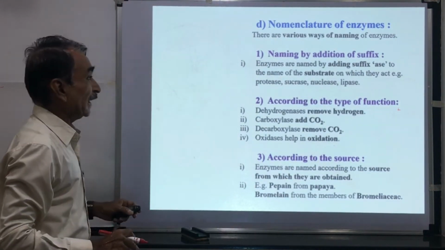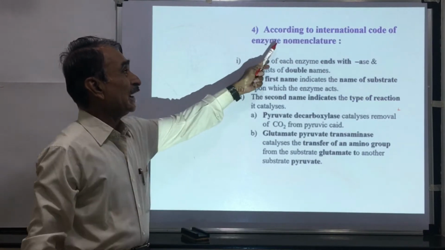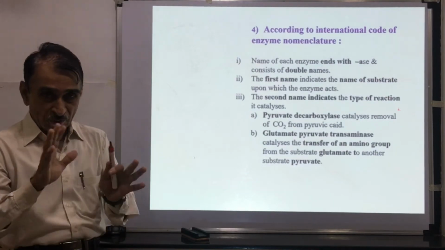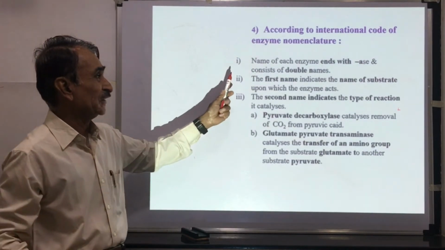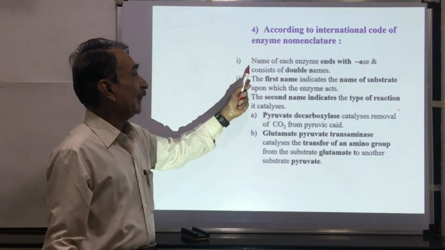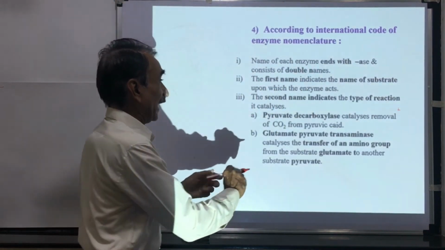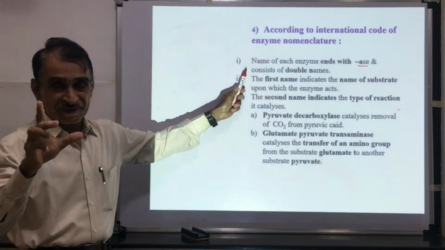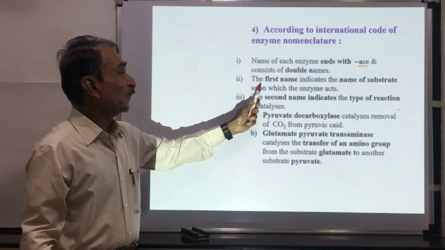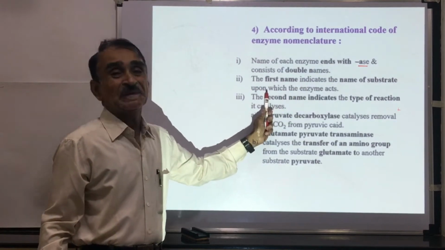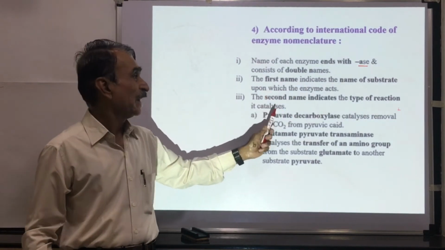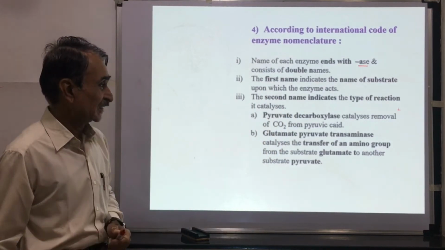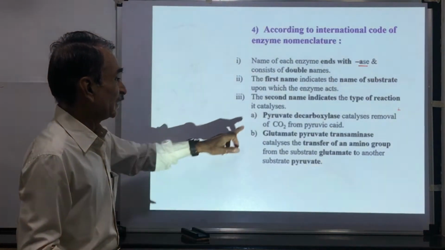The next method of naming the enzymes is according to the International Code of Enzyme Nomenclature. According to this method, the name of the enzyme ends with the suffix ase, and it consists of two names. It consists of double names. The first name indicates the name of the substrate on which they act, and the second name indicates the type of reaction which it catalyzes. We shall take the example.